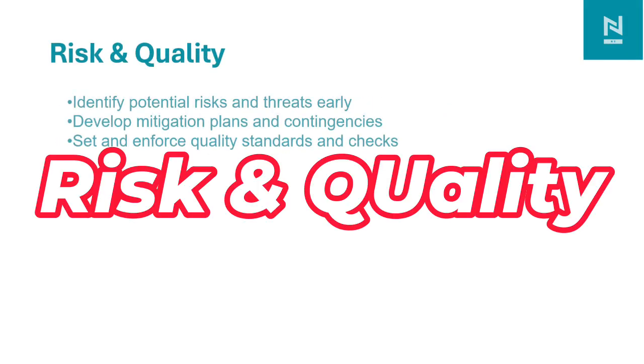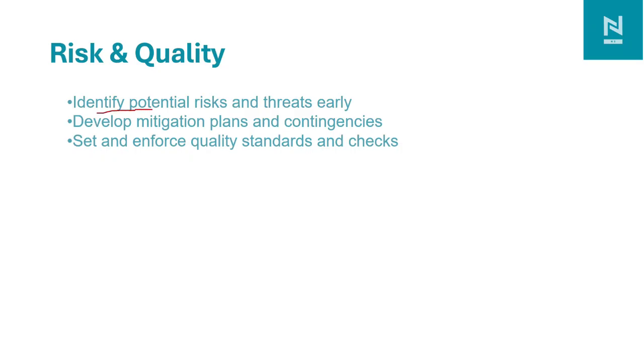Another one is risk and quality management. We need to identify the potential risks early. Risks may include delay due to bad weather, so mitigation may include a time buffer in the schedule. Another can be a material price increase. The mitigation for that is an early procurement contract. In that way, we can develop the mitigation plan and contingency in a project. Usually some amount is provided as contingency for the risks in the project, and we need to set and improve quality standards and check as per the contract documents. So this ensures that we can provide reliability and compliance for the project.